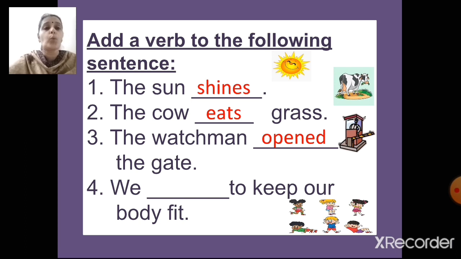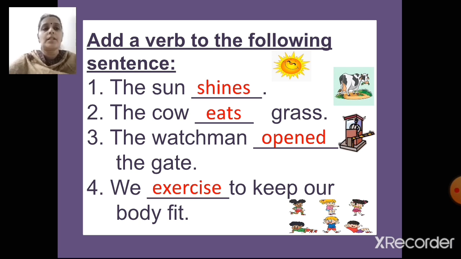Fourth one, we dash to keep our body fit. What do we do to keep our body fit? Yes, we exercise to keep our body fit.